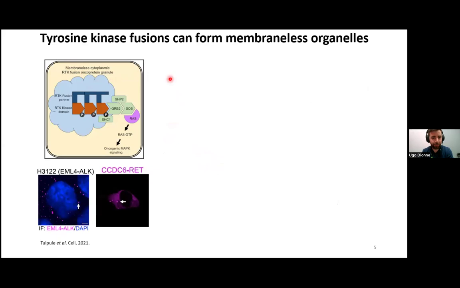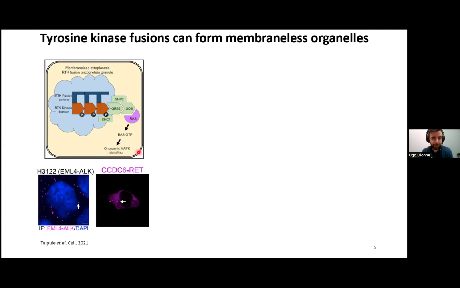some tyrosine kinase fusions can form membraneless organelles through the biophysical process of liquid-liquid phase separation. Especially, this was shown for EML4-ALK in lung cancer. If we look at cells derived from patients, we can see these puncta here, which are actually signaling platforms that are driven by the fusion and that are sufficient to recruit effectors of the RAS pathway and promote oncogenicity.